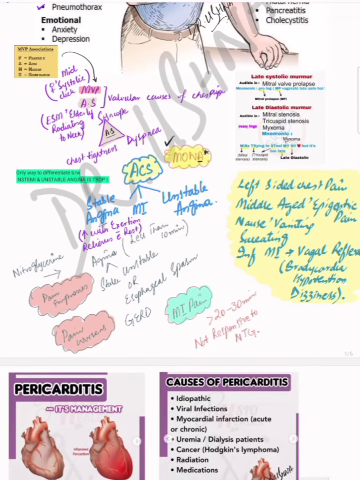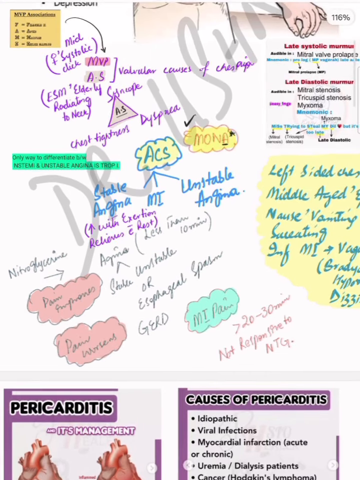You will find the ST elevations or the T inversions in the ECG. With stable angina, it's always increased with activity. So there is going to be some history that the patient's chest pain is aggravated with activity and relieved with rest, and mostly there is a short history, less than 10 minutes, while MI is of long history, greater than 20 to 30 minutes. Angina responds to your nitroglycerin, which is the initial management included in the monotherapy, but the MI doesn't respond to the nitroglycerin. So these are 2 or 3 points that are important when you are dealing with the patient